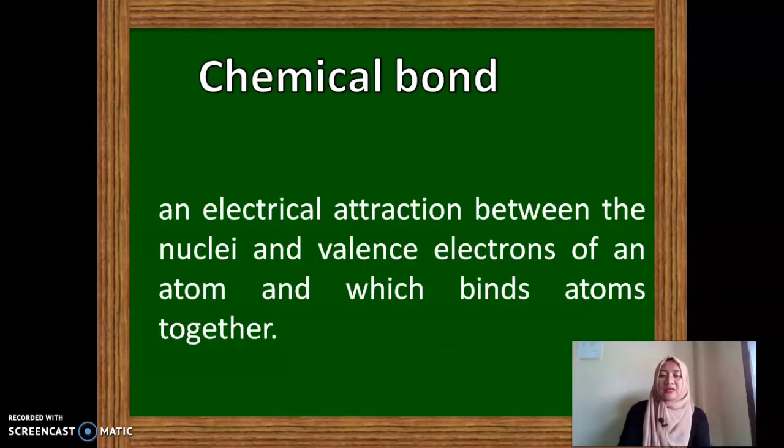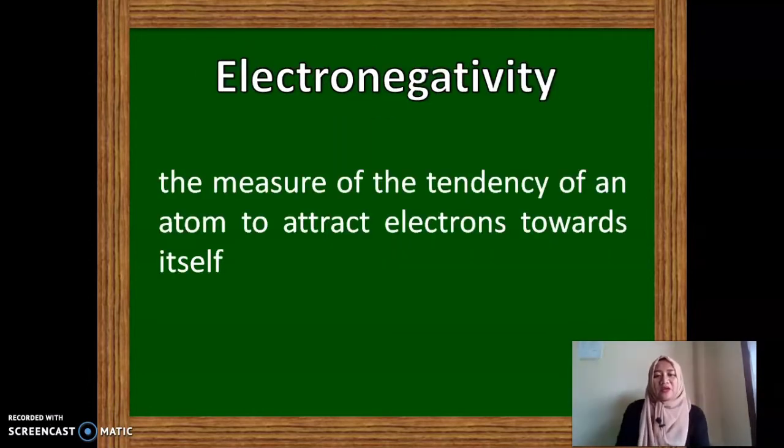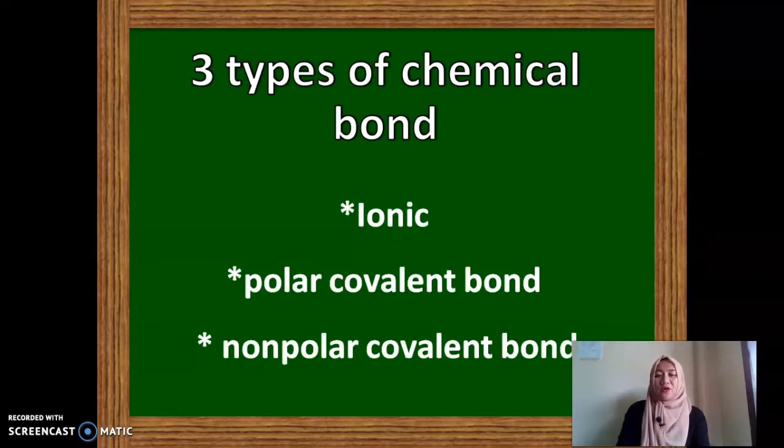So chemical bond is an electrical attraction between the nuclei and valence electrons of an atom, which binds atoms together. This attraction is usually known as intermolecular forces. When you want to measure the tendency of an atom to attract electrons towards itself, that is what we call electronegativity. So there are actually three types of chemical bond. We have ionic, polar covalent bond, nonpolar covalent bond.